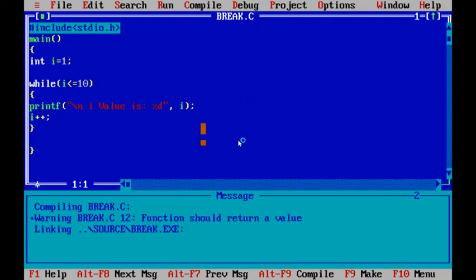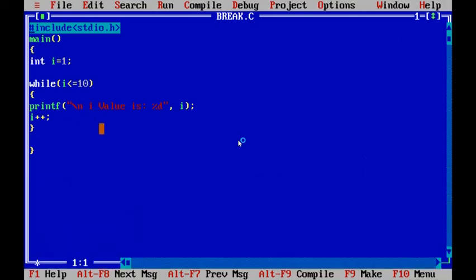Here the while loop begins with I value 1. It prints the I value, then it is incremented. The second iteration I value is printed as 2, third iteration 3, and so on.